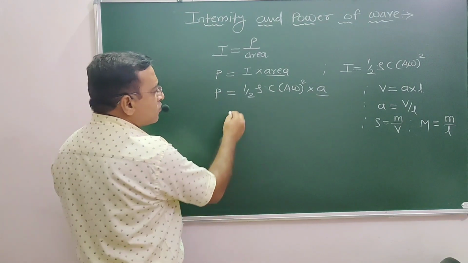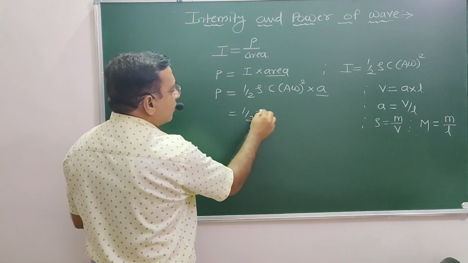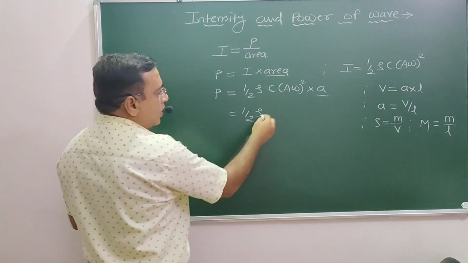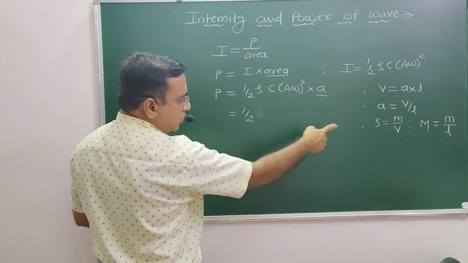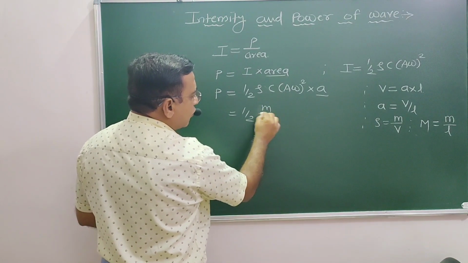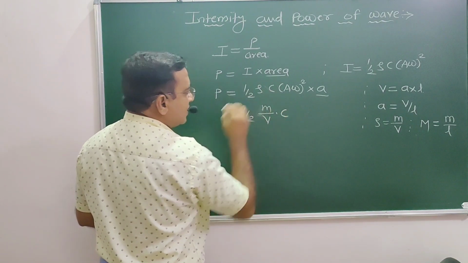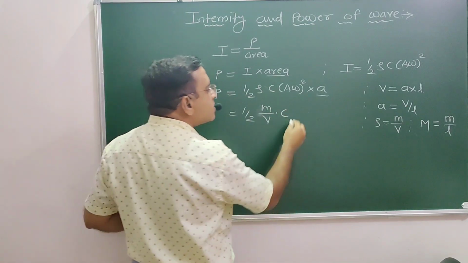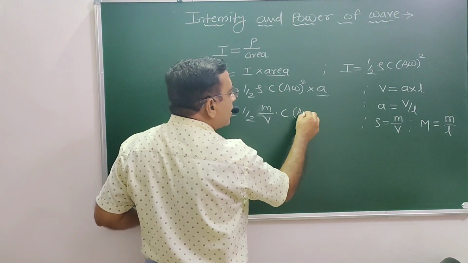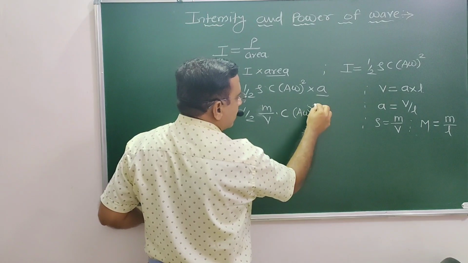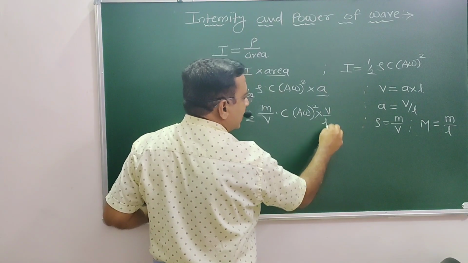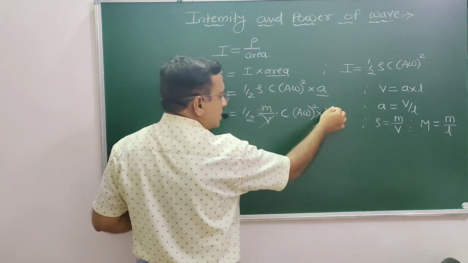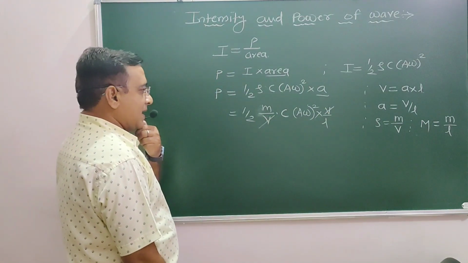We are going to get the new formula for the power, which is equal to half of rho into C into (A omega) square into area. For rho we substitute mass upon volume, C as it is, and area as volume upon length. So the volume gets cancelled.